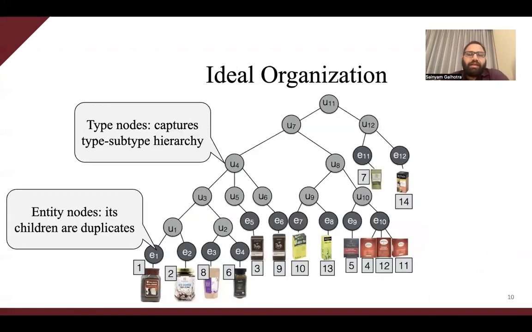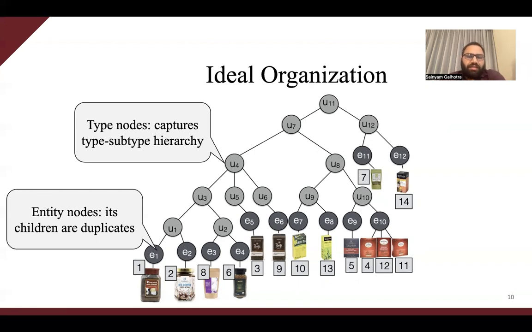Now, let us look at the ideal organization for these products that would have made Bob happier in the first place. In this organization, parents of leaf level nodes are the entity nodes which identify duplicate products. So any pair of records which share the parent at the leaf minus one level are duplicates. And all other nodes are categories that are organized based on type subtype relationships.